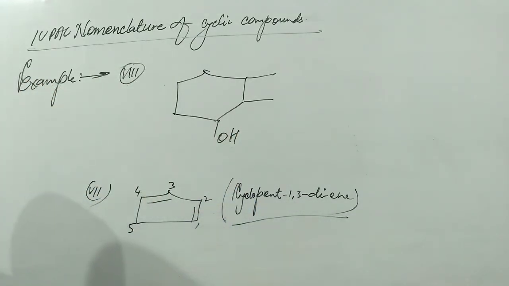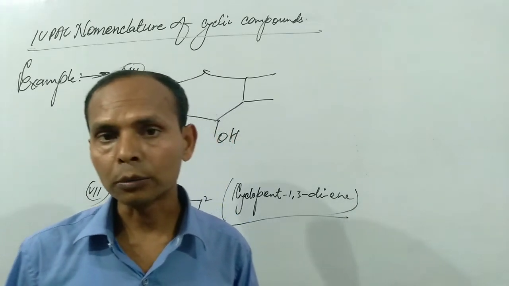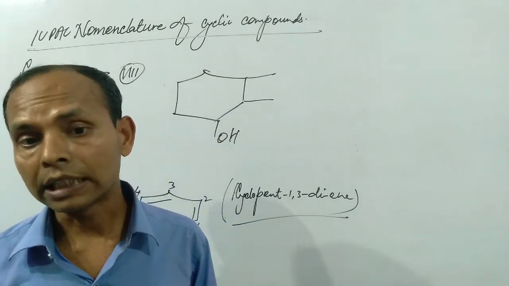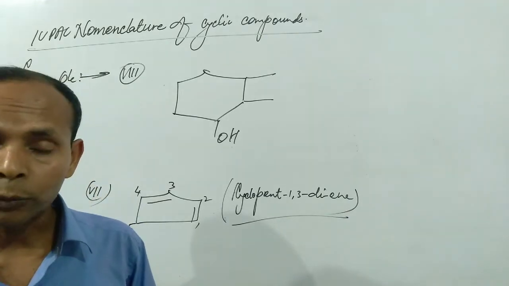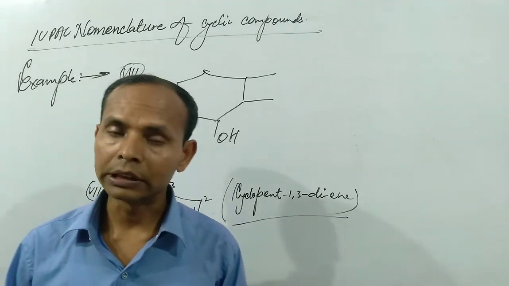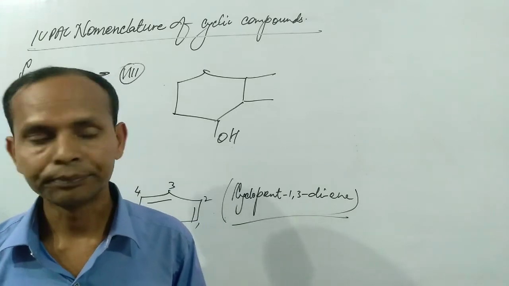In this compound we see that a hydroxyl group is present here, and this is the functional group, alcohol. So in this case we can start the numbering of carbon atoms from the functional group side, because in previous classes we have learned that in case any functional group is present in the longest possible carbon chain, then counting of carbon atoms will be done from the functional group side.